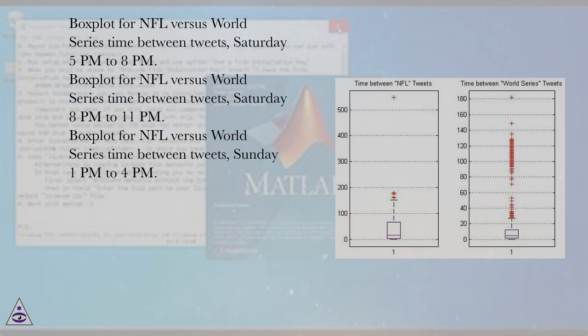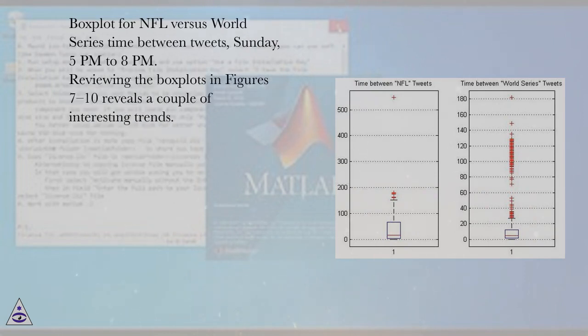Box plots for NFL vs. World Series time between tweets, Saturday 5 p.m. to 8 p.m. Box plots for NFL vs. World Series time between tweets, Saturday 8 p.m. to 11 p.m. Box plots for NFL vs. World Series time between tweets, Sunday 1 p.m. to 4 p.m. Box plots for NFL vs. World Series time between tweets, Sunday, 5 p.m.